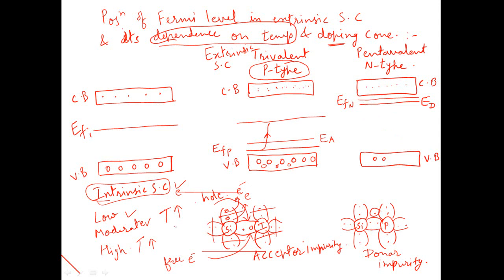But if you increase the temperature, say to some moderate extent, then again some of the covalent bonds, a few of the covalent bonds will break, and by breaking the covalent bond, it releases 2 electrons in the conduction band. At the same time, it will leave behind holes in the valence band. So the number of holes in the valence band will increase. So the position of Fermi level will now shift towards the lower energy side.